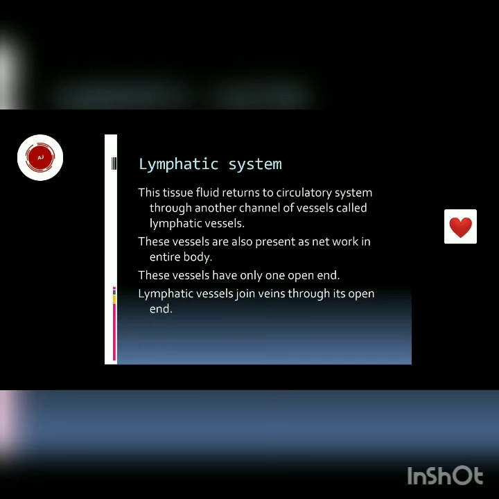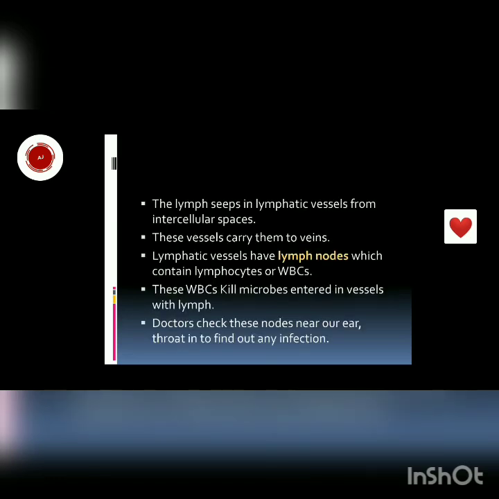These vessels are also present as a network in the entire body. These vessels have only one open end. Lymphatic vessels join veins through this open end. The lymph seeps into lymphatic vessels from intercellular spaces. These vessels carry it to veins. Lymphatic vessels have lymph nodes which contain lymphocytes or WBCs. These WBCs kill microbes that entered the vessels.